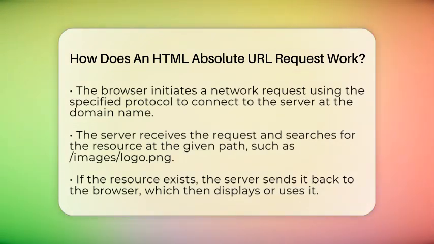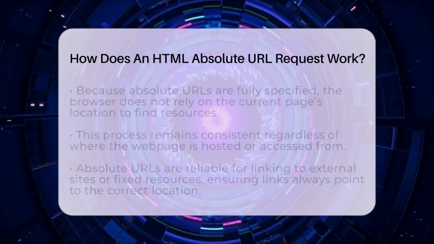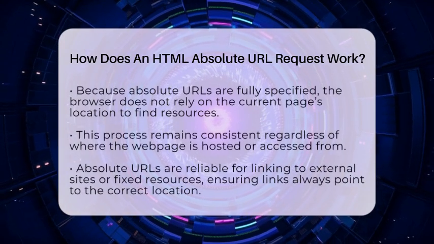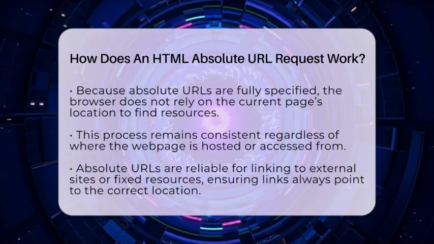When your browser encounters an absolute URL in an HTML document, it reads the entire address. It then starts a network request using the protocol, for example HTTPS, to connect to the server at the domain name, such as www.example.com. The server receives this request and looks for the resource at the exact path specified, like logo.png. If the server finds the resource, it sends it back to your browser. The browser then displays or uses that resource, like showing an image or loading a web page.